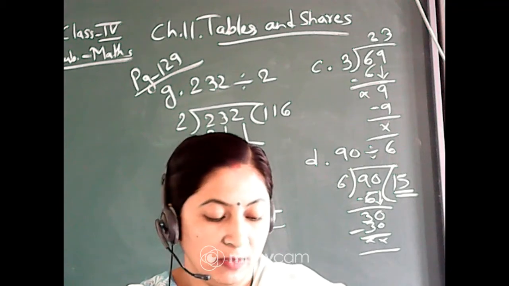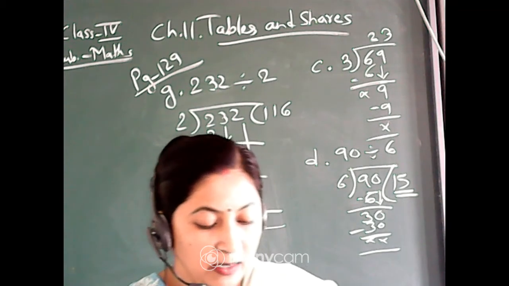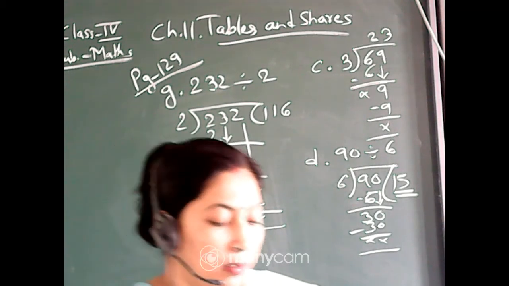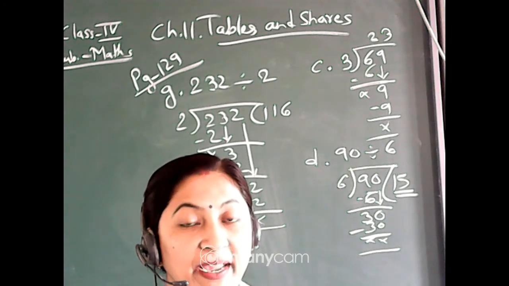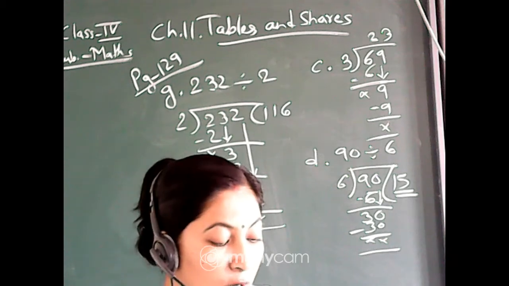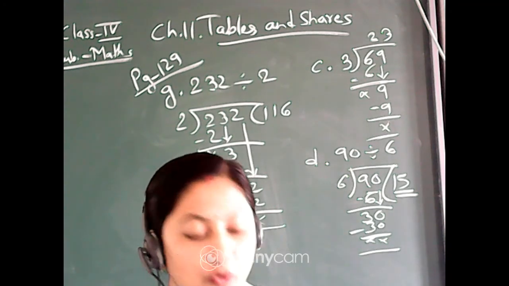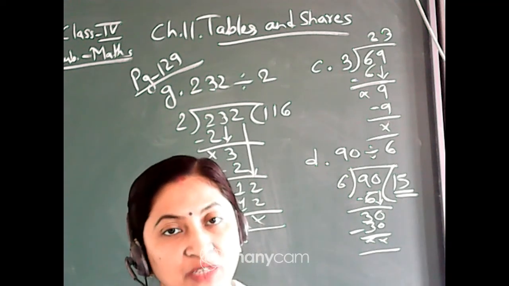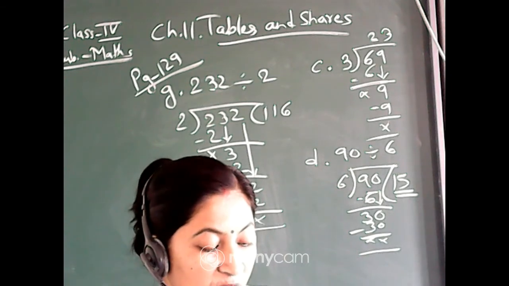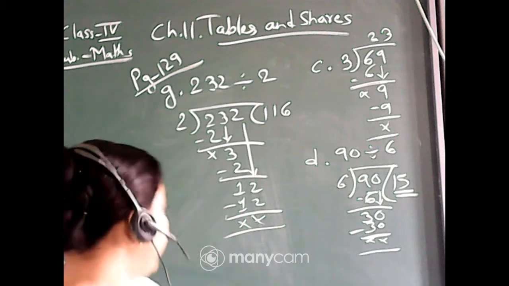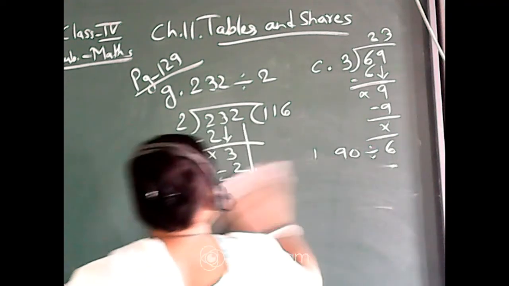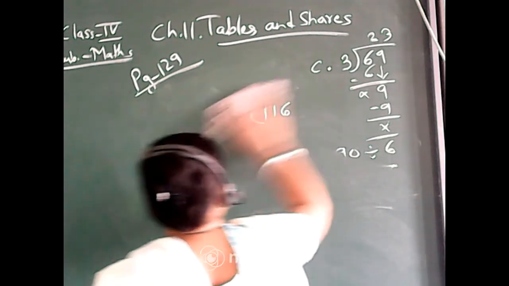Now here Meera is making candles, and she wants to make packets of 6. That means in one packet there are 6 candles, and the total number of candles given is 204. You have to find out how many packets she will make. The total number of packets she will make, that you have to find out. Okay, so let us start writing. This is page number 130.